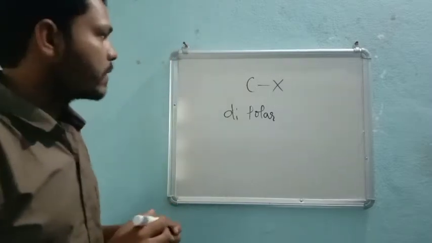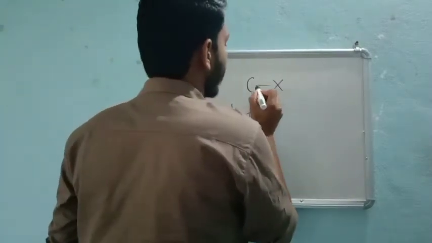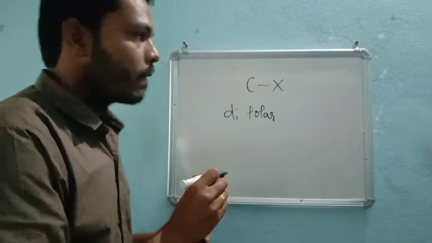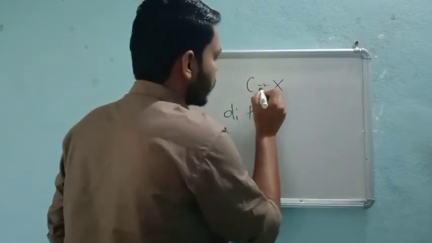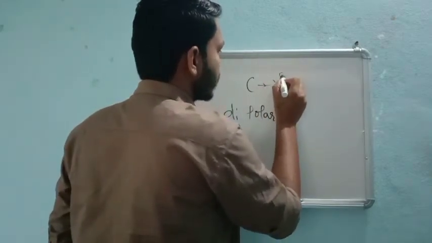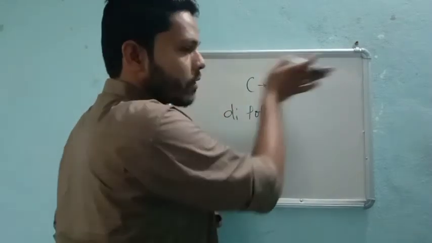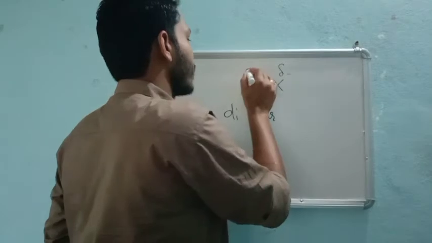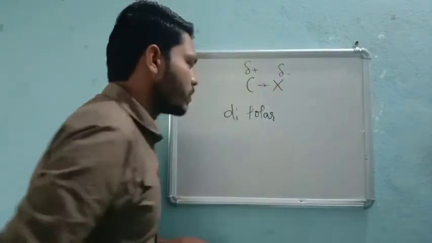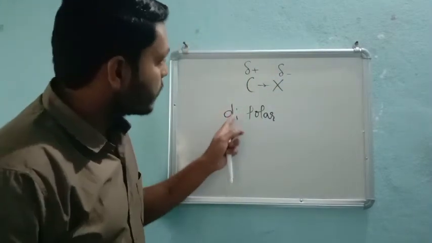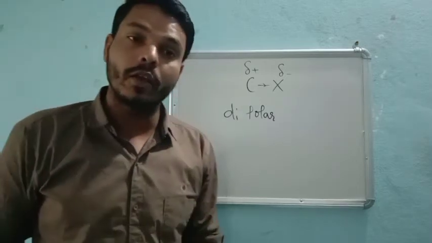That means, always after formation of the bond also, this X will try to drag electrons towards itself and it will get a partial negative charge. And because the electrons are moving away from the carbon, it will get a partial positive charge. So that's why these are dipolar molecules.